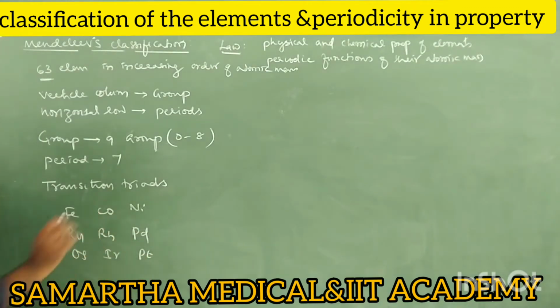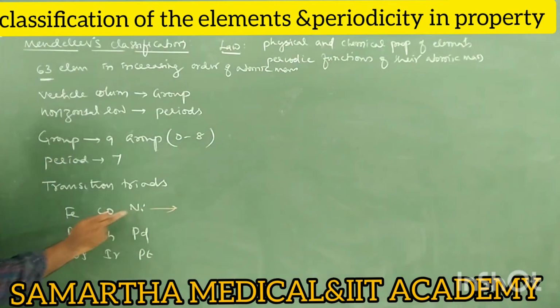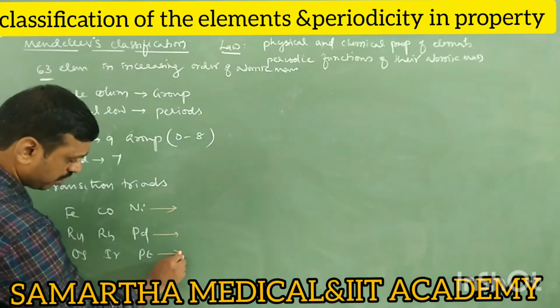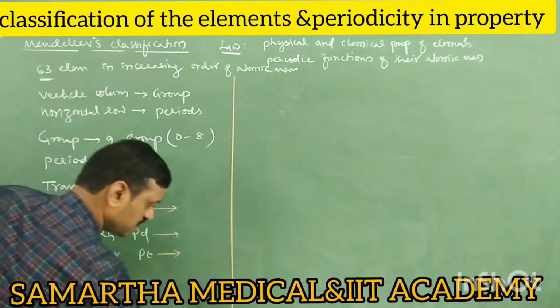You should remember them group wise. So there are 3 transition triads present in Mendeleev's classification.